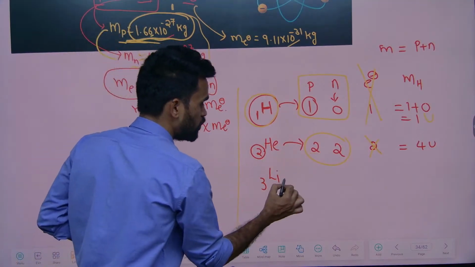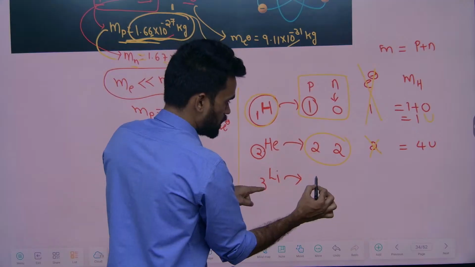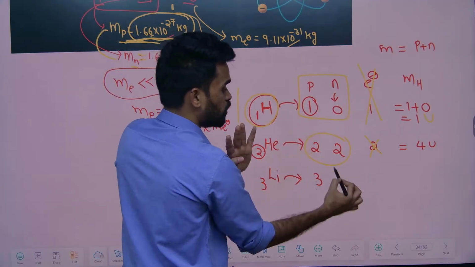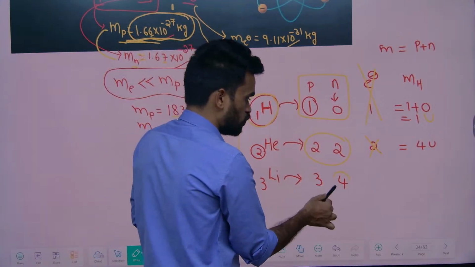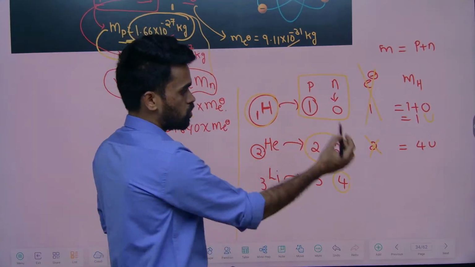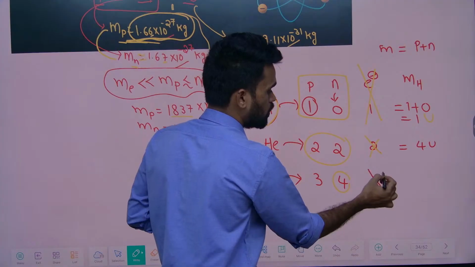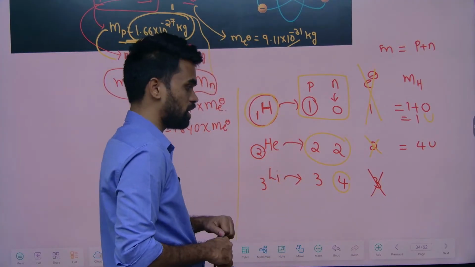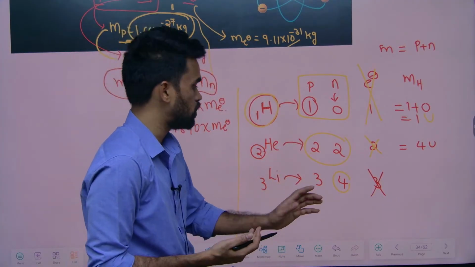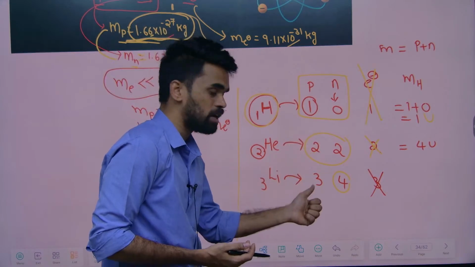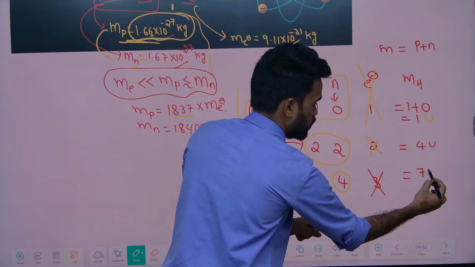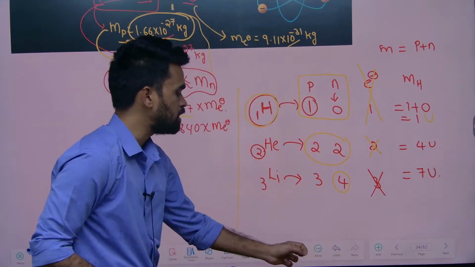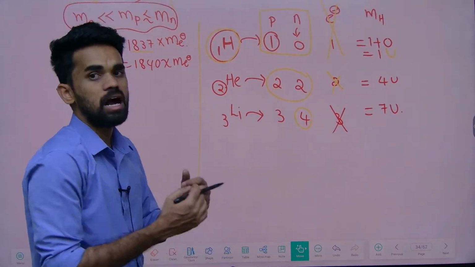Like that if you do for lithium, atomic number is 3 and it has 4 neutrons. Remember this, 4 neutrons, and electrons will be 3, but we need not worry about electron count, because the mass of an atom is taken only from proton number plus neutron number. So this is 3 plus 4, 7 units. Like this we keep on calculating the atomic masses.